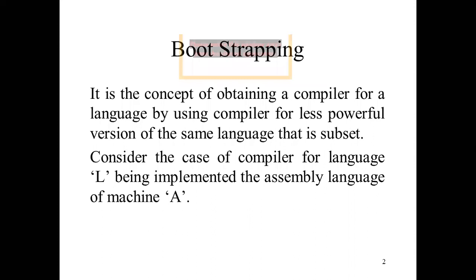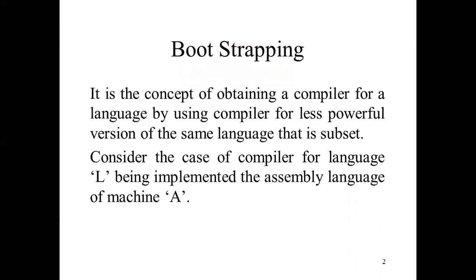For that we use the old version, and then by adding some new rules, new functions, we can make our software more user friendly. So for that we use the older version. Here we are considering the example of bootstrapping.